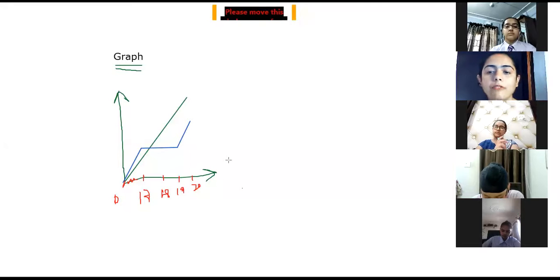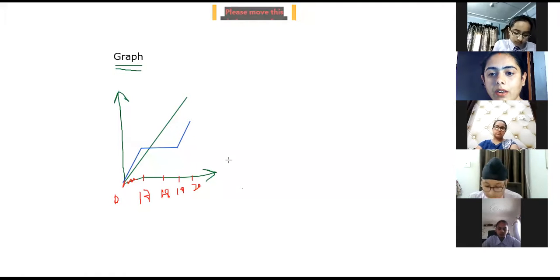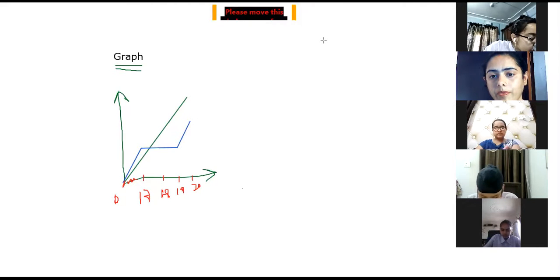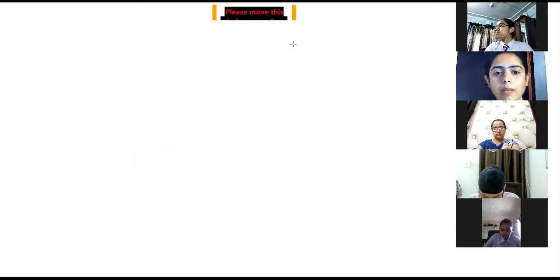We use this graph for showing the result, for evaluating the performance of a company. What is the price? What is the income going on? Fine. We also use this in motion. Now, today we are going to discuss how the graphs are used to describe the motion. Are you clear with what the graph basically is? What is a graph? Effectively representing anything comes under graph. Fine. Okay, now let's begin with this.